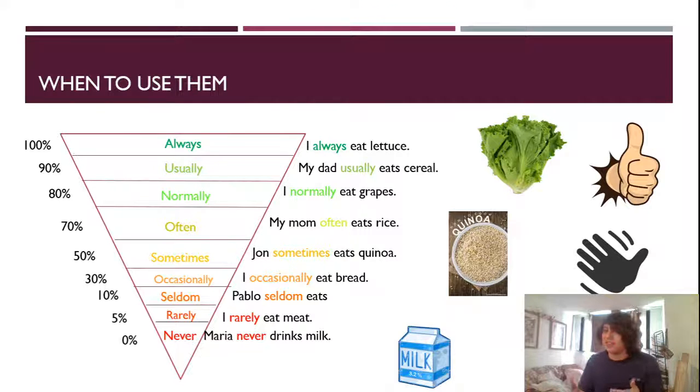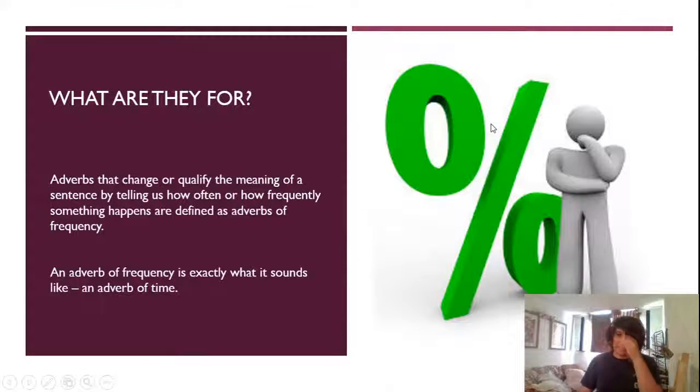So in this case, it's I rarely eat meat. So I don't really eat meat, but it's what the sentence is saying or implying. And 0%, never, so you'll never eat that product. It's going to be Maria never drinks milk. Okay, moving on to the next slide.